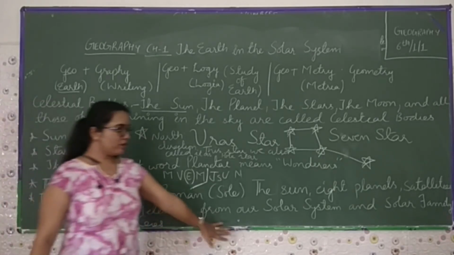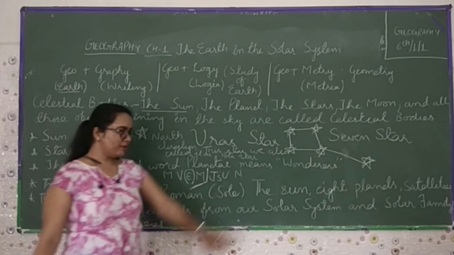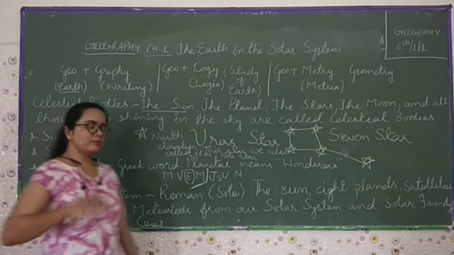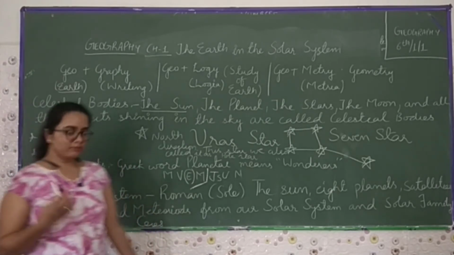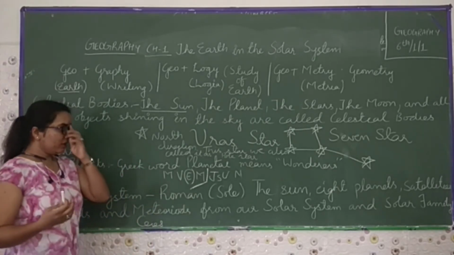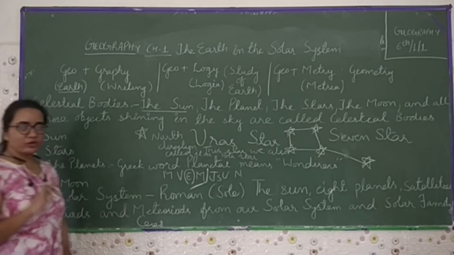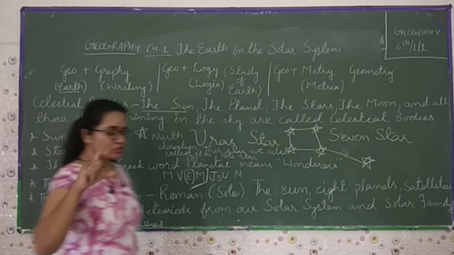Now if we talk about the solar system and solar family, these are the things which we see in our solar system and in our solar family. Now if we talk about meteorites, which I already explained, they are very small.